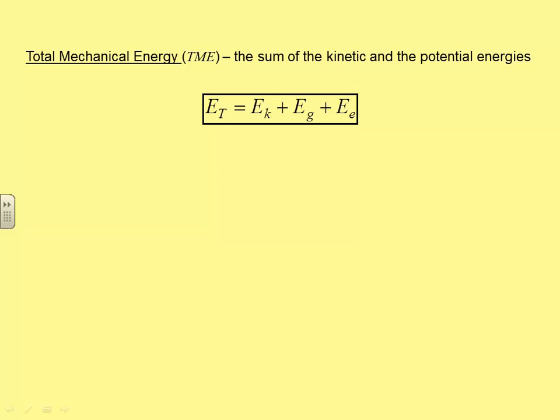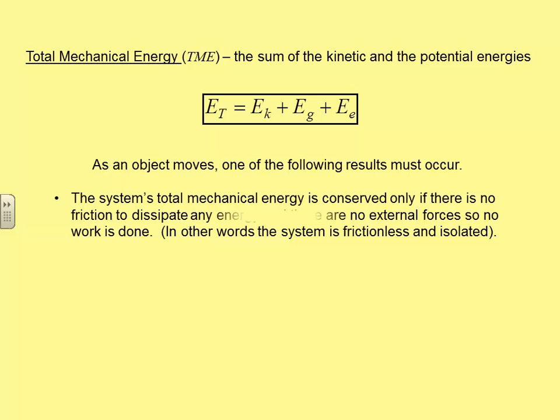Now, when looking at something in terms of its total mechanical energy, one of three things is going to occur if something is moving. First of all, a system's total mechanical energy could be conserved, which remember means that it would stay the same, only if two things are true. Only if there's no energy being dissipated, which means there's no friction, and there's no work being done. That means there's no energy being transferred in or out of the system by external forces. So as it says here, if it's frictionless and isolated, then your total amount of mechanical energy is the same.